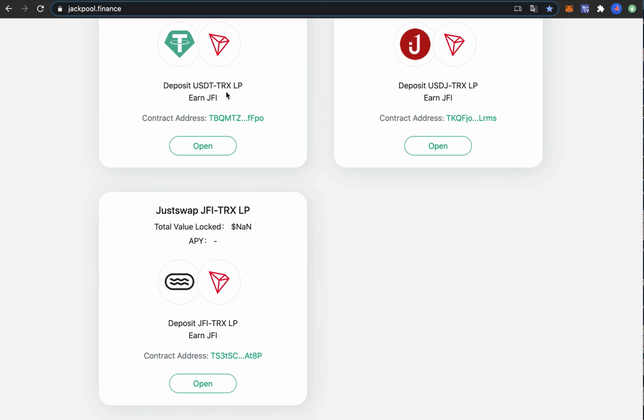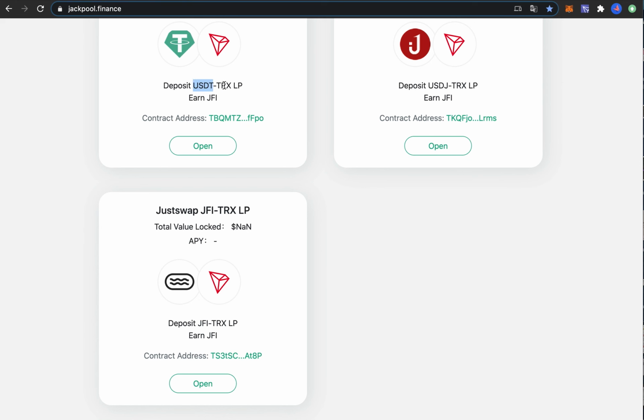I would never put any money on systems like that. The Tron token is quite stable, and it's supporting the Tron network, and the TRX token shouldn't go to zero, but the JFI token can go to zero, even though they want to be the YFI of the Tron network. So that's just how everything works.